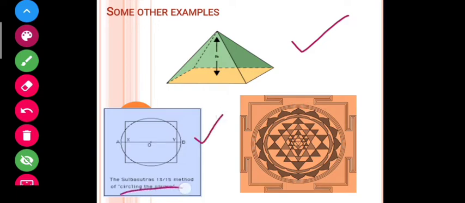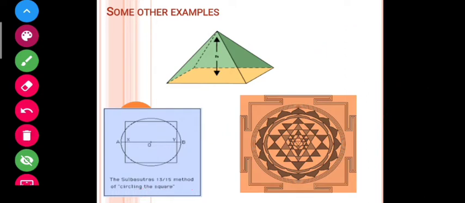This is a method of circling the square, and it is also an application of geometry in ancient times. This other example is of Sri Yantra, also mentioned in your NCERT, an important geometrical figure that was used in ancient times. So these are some of the examples of geometry in real life.